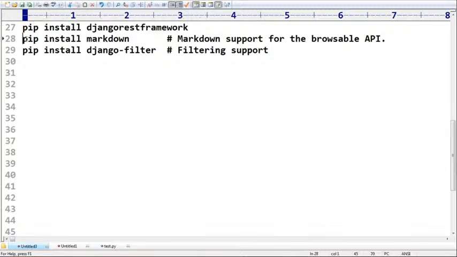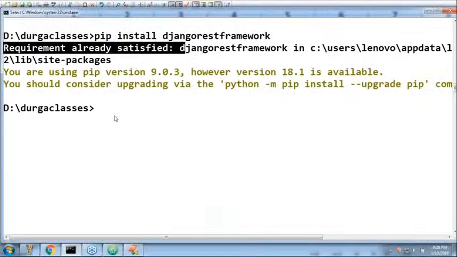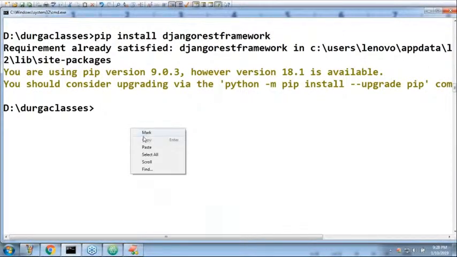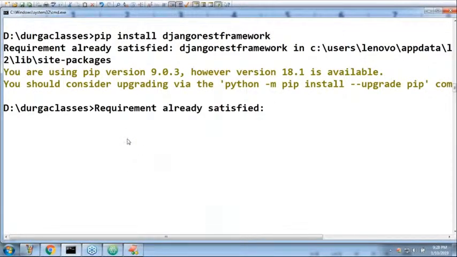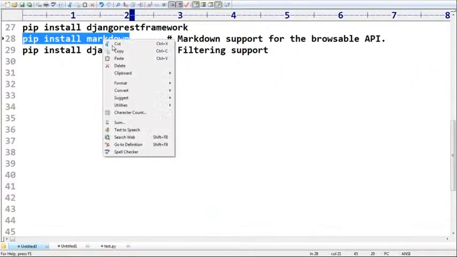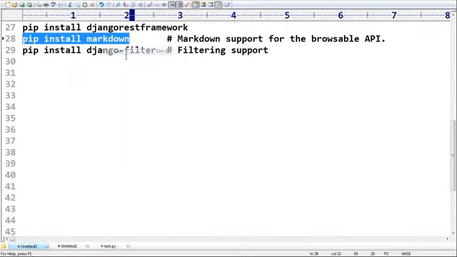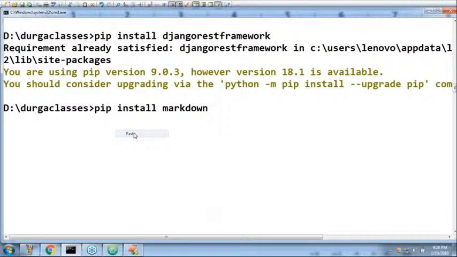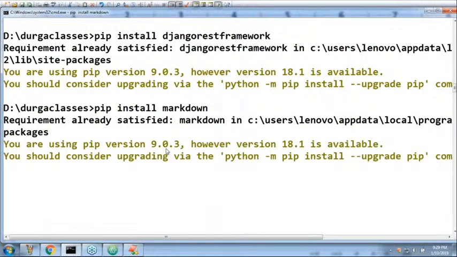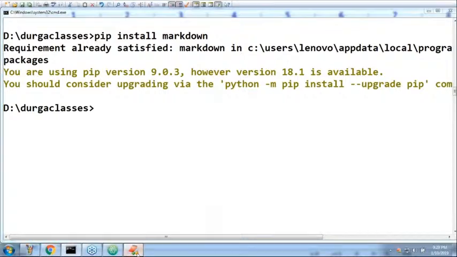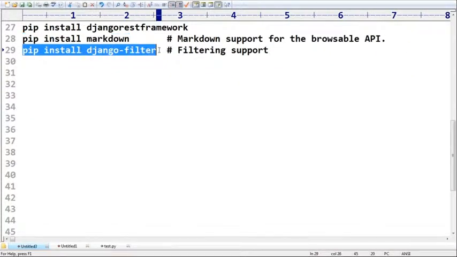Next, pip install Markdown. Have a look once. This is the next one, sir. I hope requirement is already satisfied, because I installed it already for my offline session requirements. Anyway, you are going to get it. Nothing else will be there.